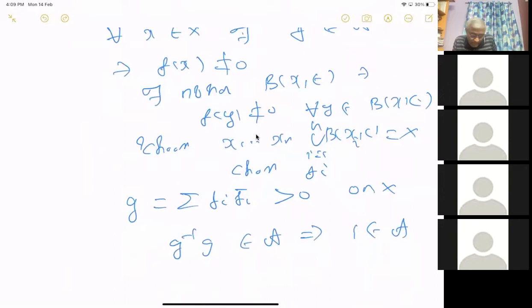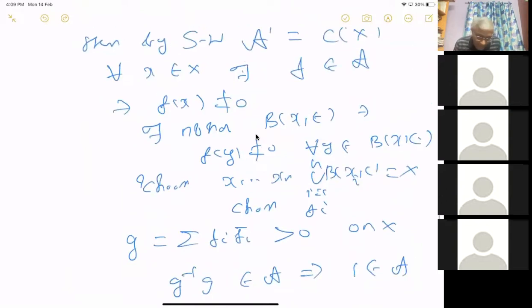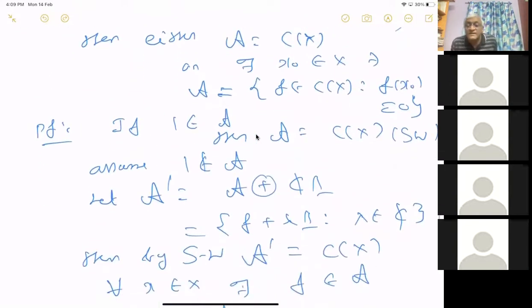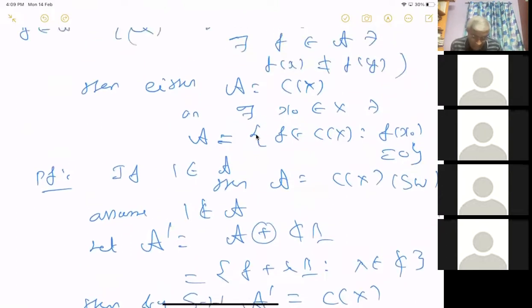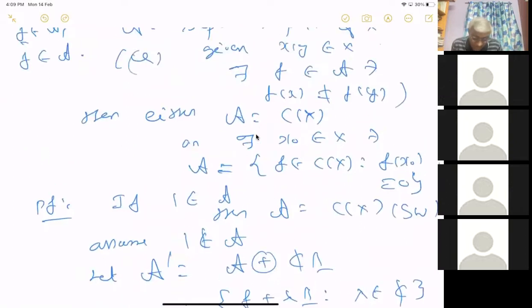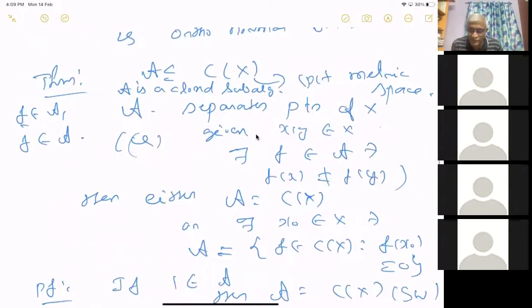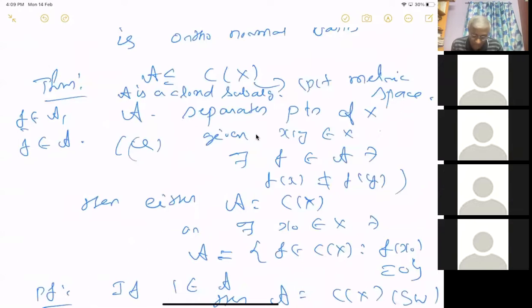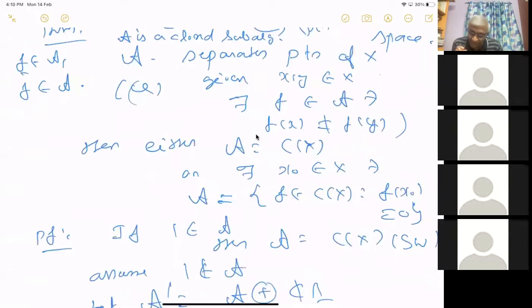I remember something similar, but instead A was an ideal of the algebra. Here A is not assumed to be an ideal. I know, but I do remember a statement that looks exactly like this, except this is an ideal. I mean, when we prove this, it will be an ideal. A priori, we are not assuming that. If you prove that A looks like this, then that's a closed ideal. It is in fact a maximal ideal, and indeed every maximal ideal will look like this. That's a theorem.